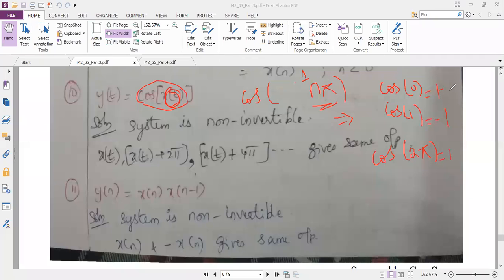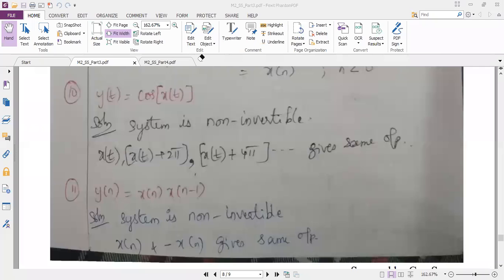So I'm getting the same answer for different inputs. Though I'm getting a different answer in between, that will be repeated. So you will get alternately -1 and +1 for different values of input. So in such a case, you can say the output is not invertible.